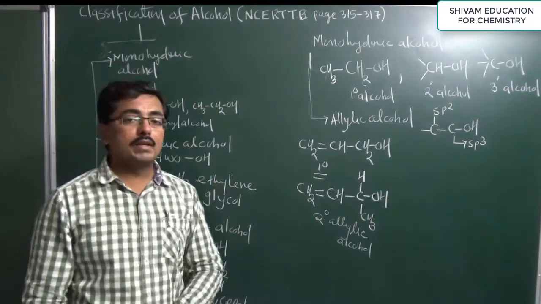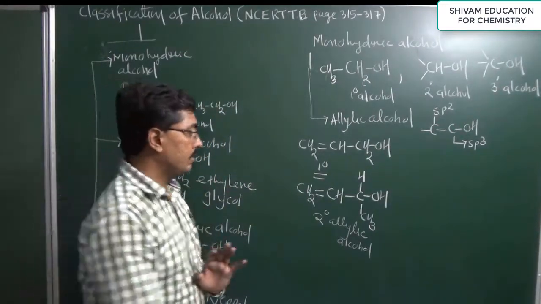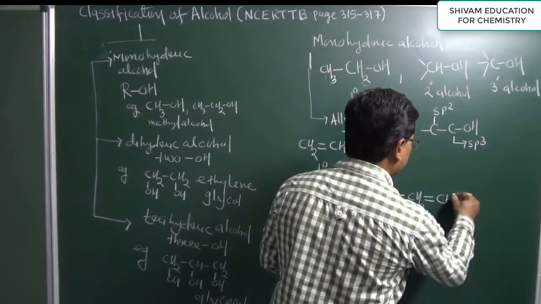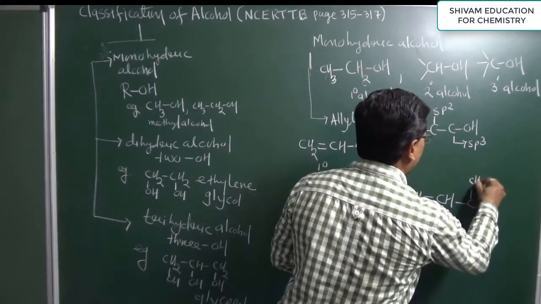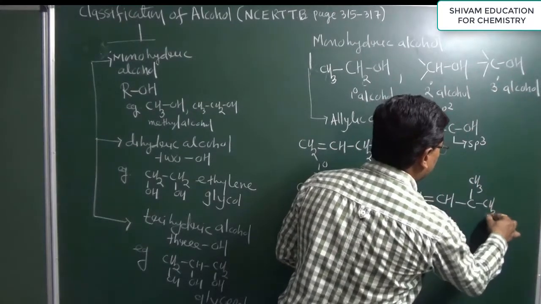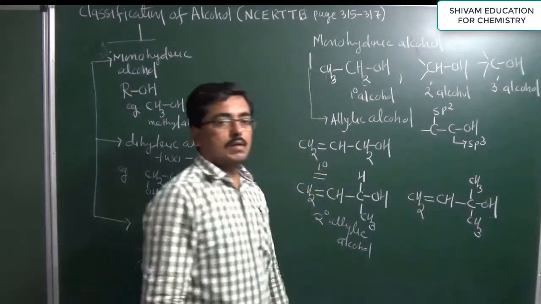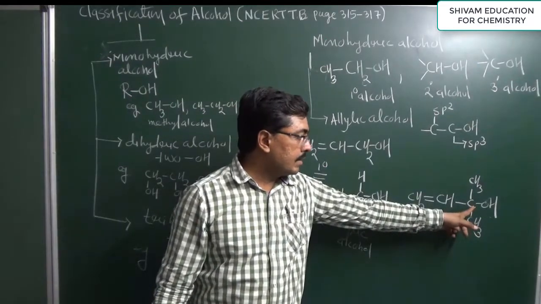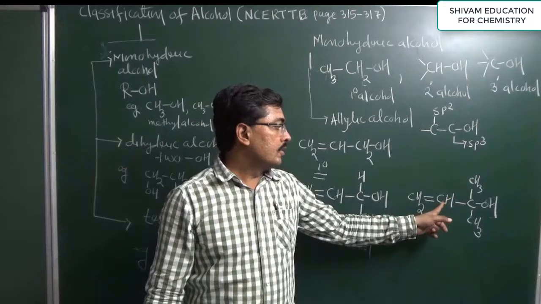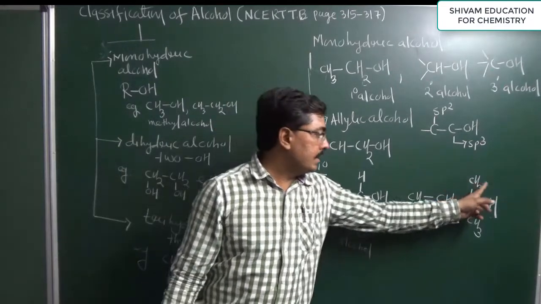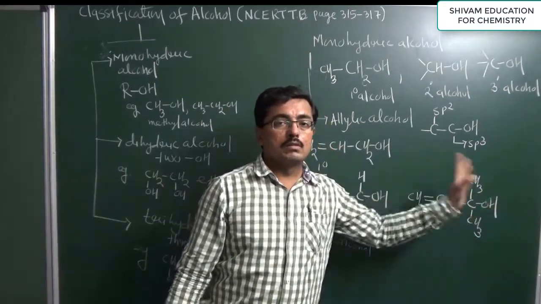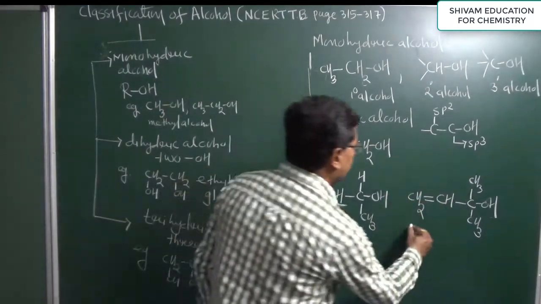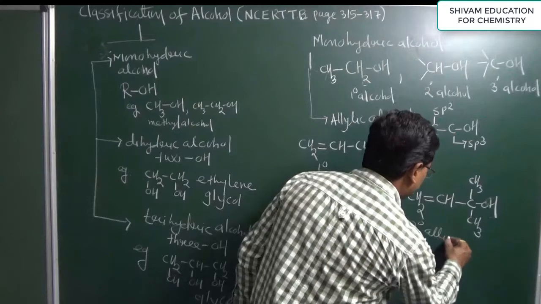Similarly we can give 3 degree allylic alcohol: the hydroxyl group containing carbon is attached to an sp2 hybrid carbon atom, and it is also a 3 degree alcohol. You can observe that here is an sp3 hybrid carbon atom, which is also attached to an sp2 hybrid carbon, and it is a 3 degree alcohol. So it is considered a 3 degree allylic alcohol.